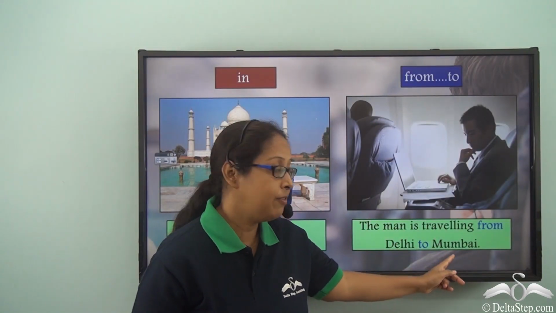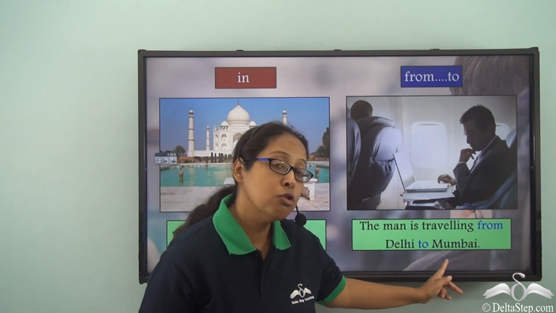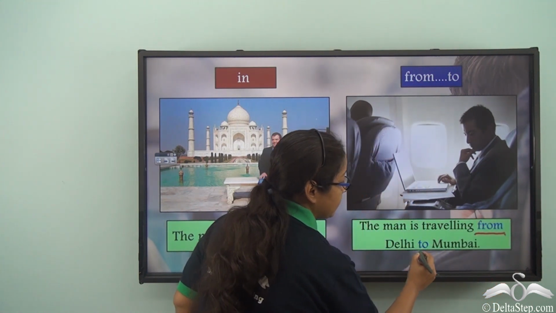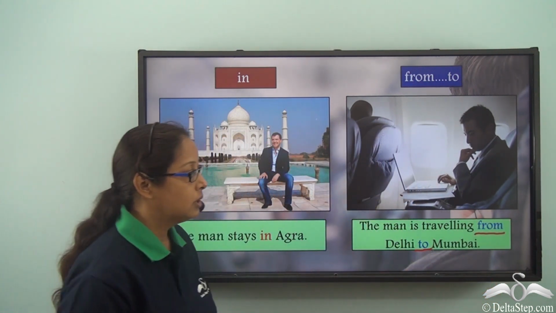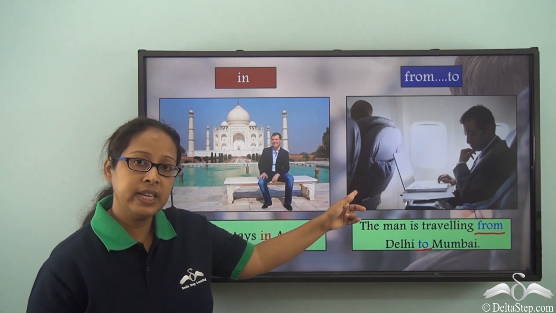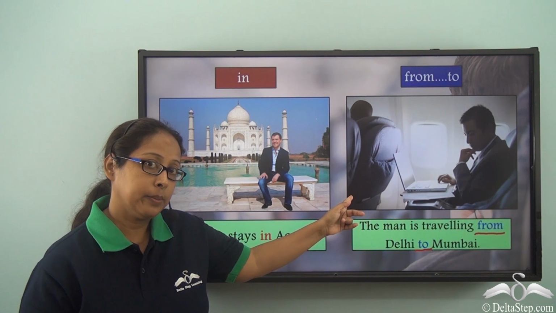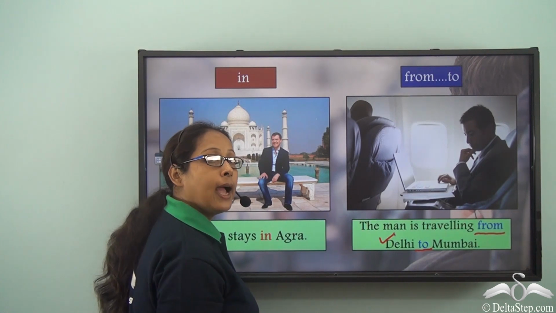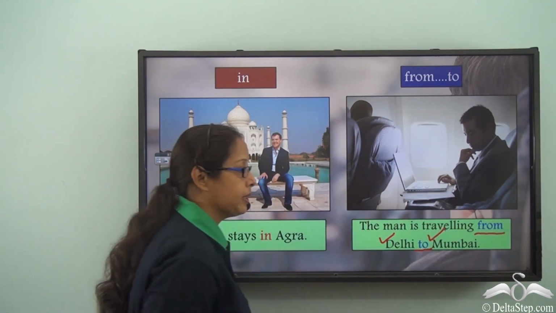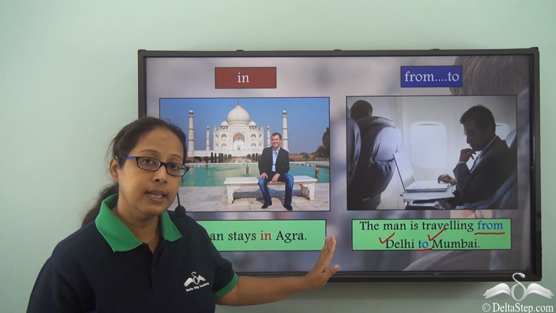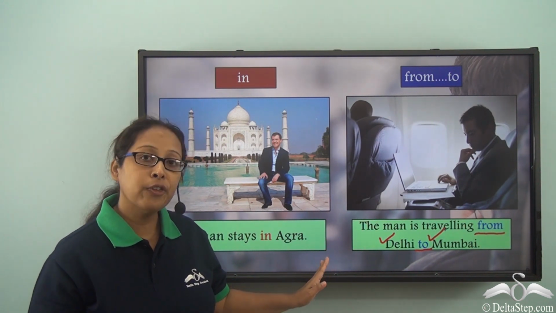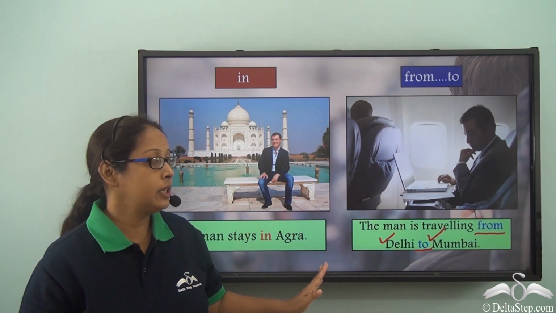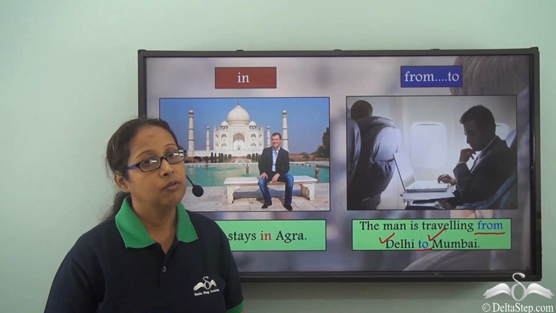The man is traveling from Delhi to Mumbai. So here again we can see that we are using the prepositions from and to. And in the picture we can see that the man is traveling. Where is he traveling? From Delhi, and then he's traveling to Mumbai. So in this example, we can see from and to are used to show the distance that is covered by this person while he's traveling.